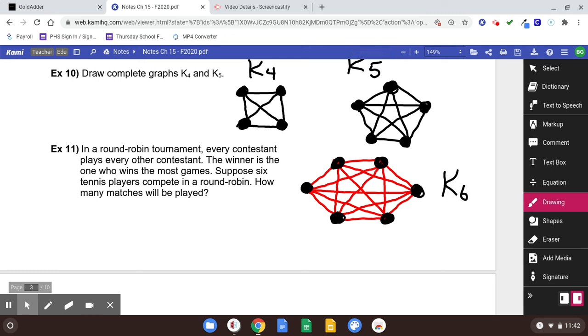But we want to know how many edges there are, and I think it kind of makes my eyes go crossed to count them. But if you think about it, there are 6 dots, and we want to choose 2 of them that are connected. We want to see how many connections there are, and 6 choose 2 equals 15. That's the answer. Other way of answering this is to count those edges. If you could count those edges, and you probably can, there's 15 of them.